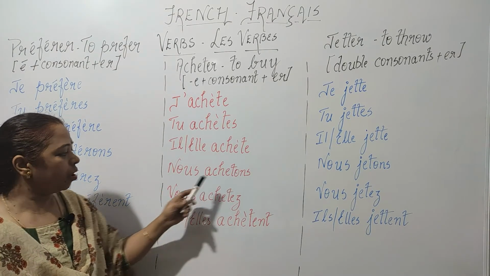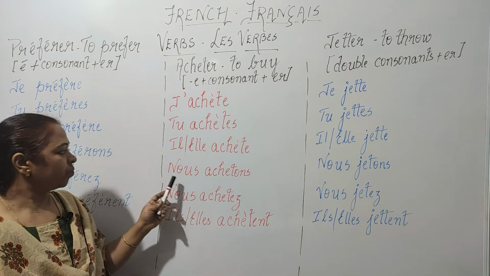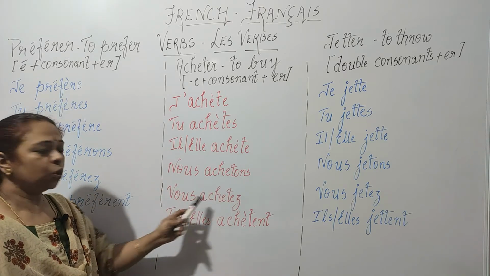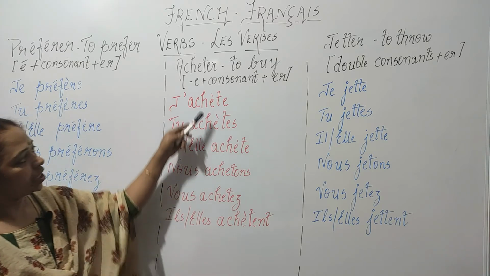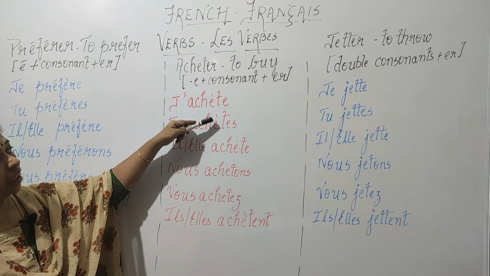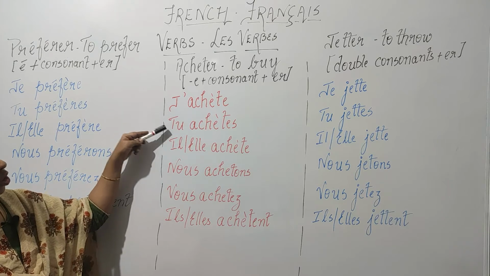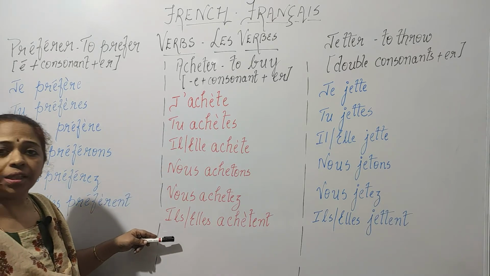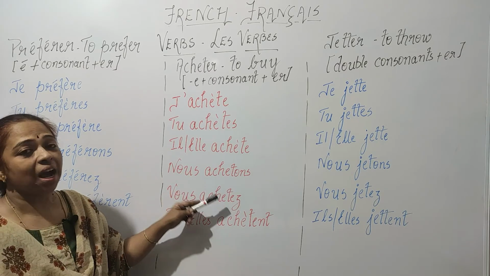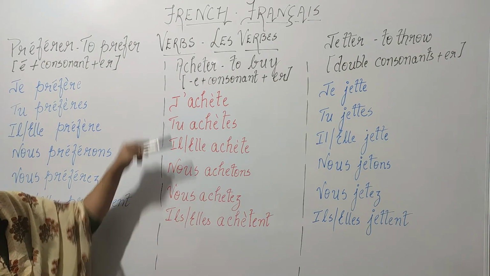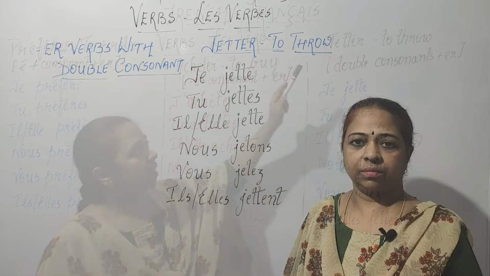Nous achetons, vous achetez. We buy, you buy. Ils, elles achètent, they buy. Now over here you notice the E grave on je, tu, il, elle and in the plural. For nous and vous, this E remains unchanged. So this is for acheter.